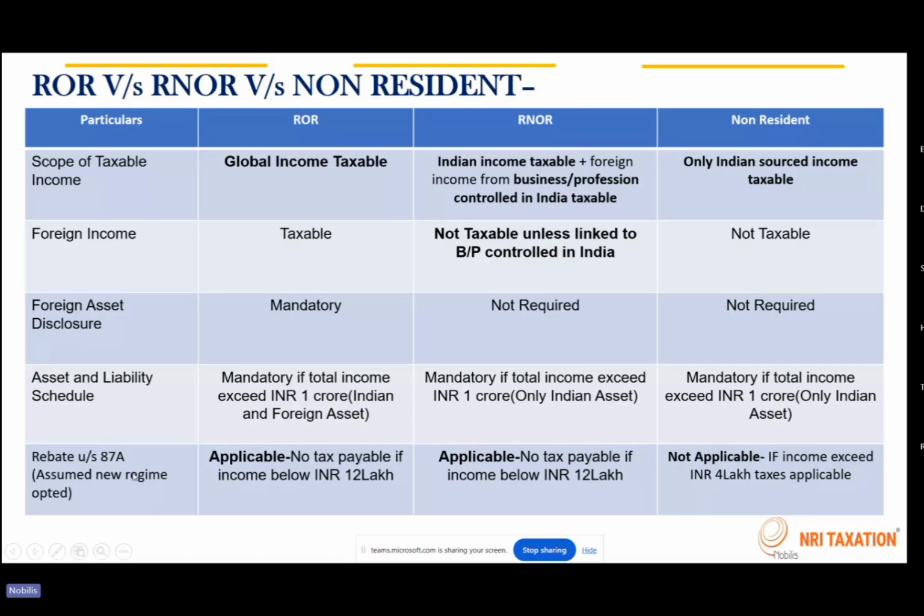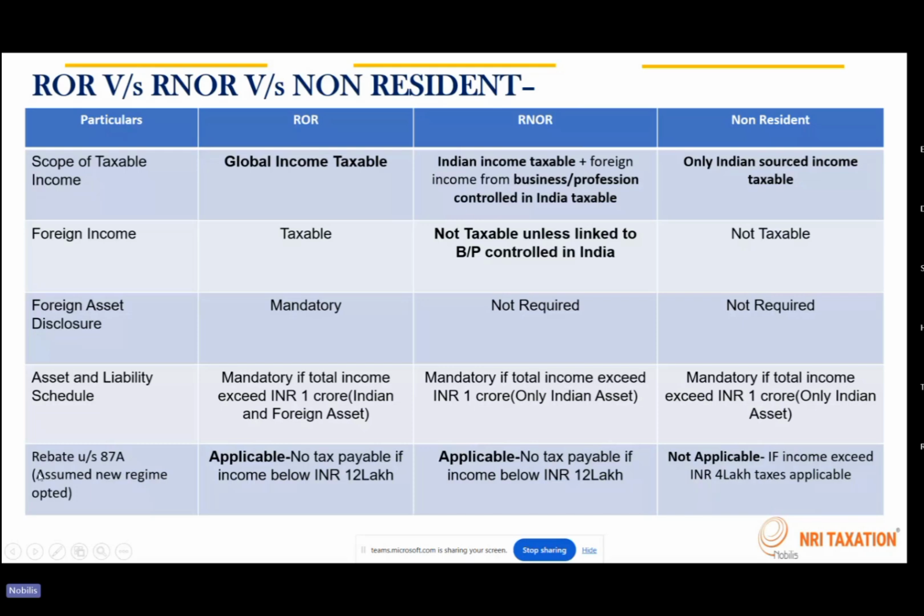So if an ROR's income is exceeding 1 crore rupees, then Indian as well as foreign assets must be disclosed under the asset and liability schedule of the ITR. For RNOR and non-resident individuals, they need to disclose only the Indian assets in the asset and liability schedule.